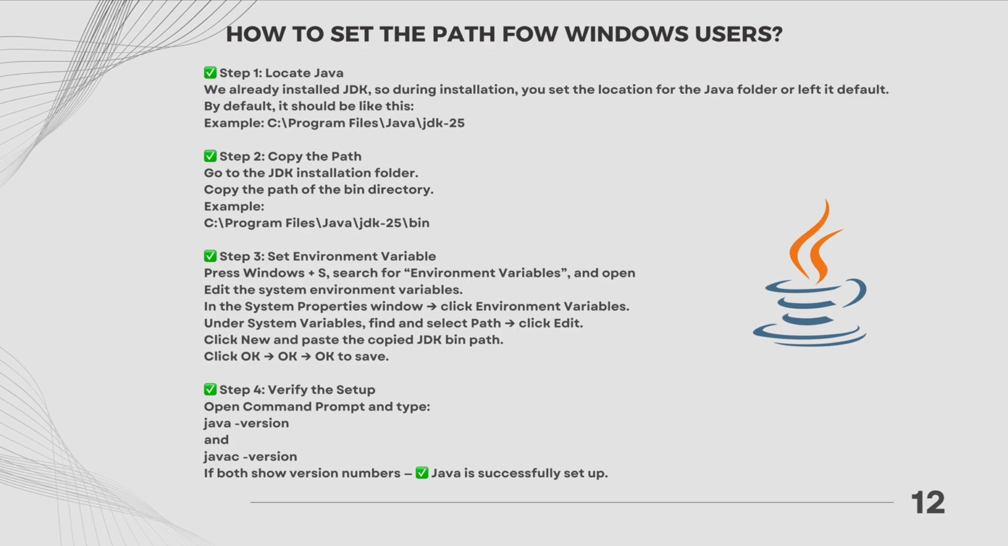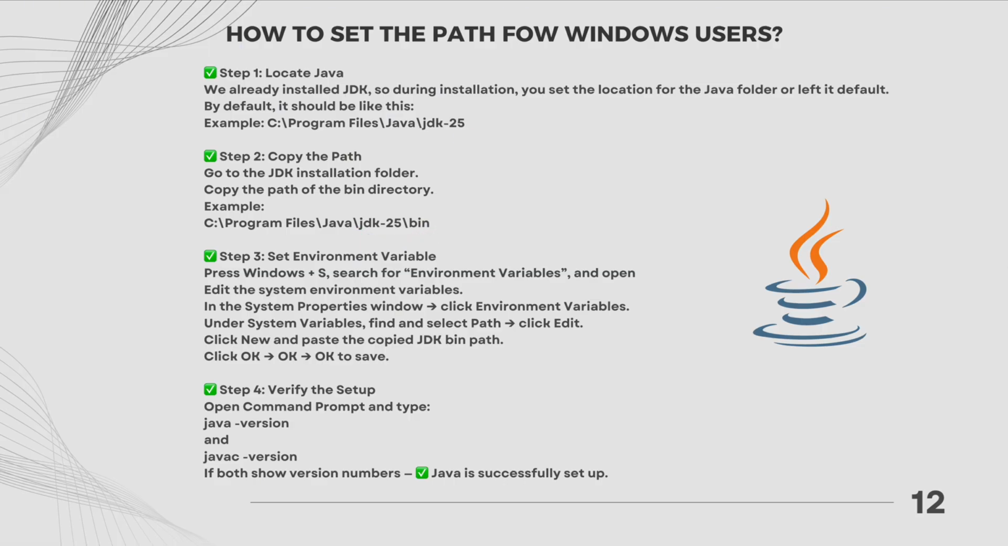First, you need to locate Java. We already installed JDK, so during installation, you set a location for the Java folder or left it default. By default, it should be something like this: C:\Program Files\Java\JDK 25. Now step number 2, copy the path. You need to go to the JDK installation folder and copy the path of the bin directory. For example, like this, include the bin folder.